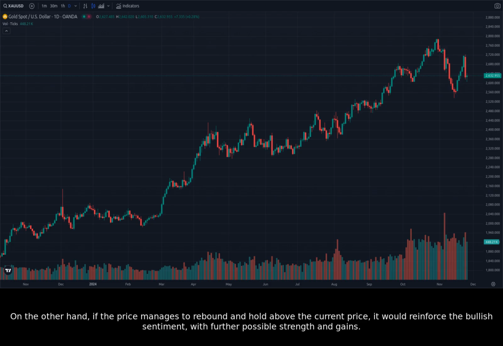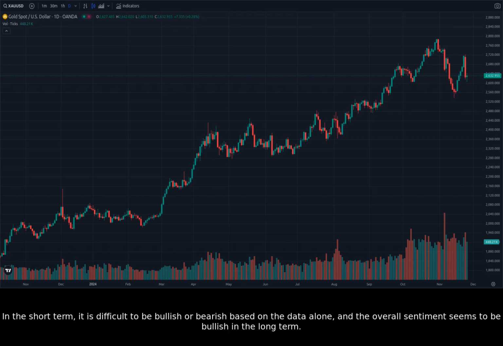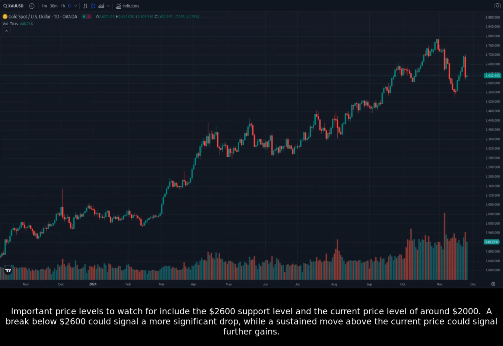On the other hand, if the price manages to rebound and hold above the current price, it would reinforce the bullish sentiment, with further possible strength and gains. In the short term, it is difficult to be bullish or bearish based on the data alone, and the overall sentiment seems to be bullish in the long term. Important price levels to watch for include the $2,600 support level and the current price level of around $2,000. A break below $2,600 could signal a more significant drop, while a sustained move above the current price could signal further gains.